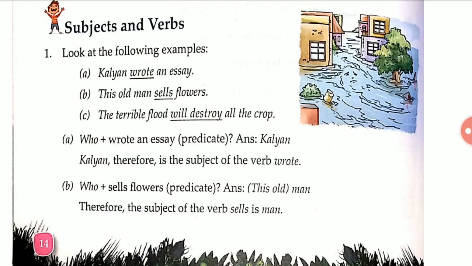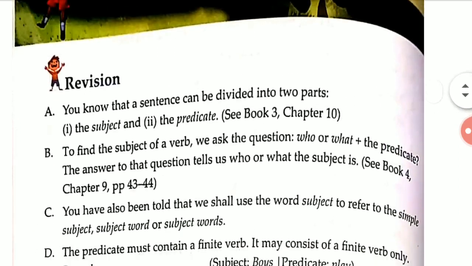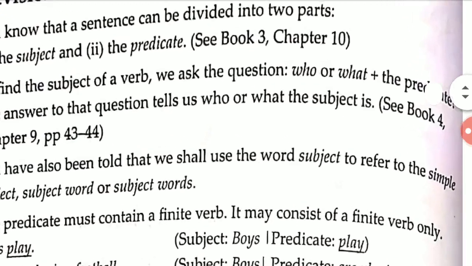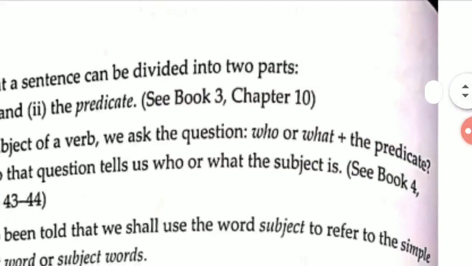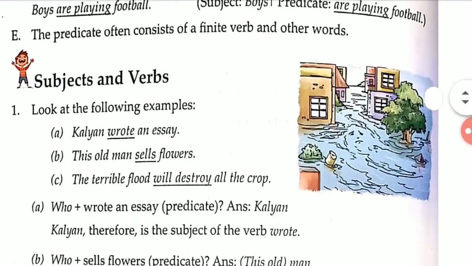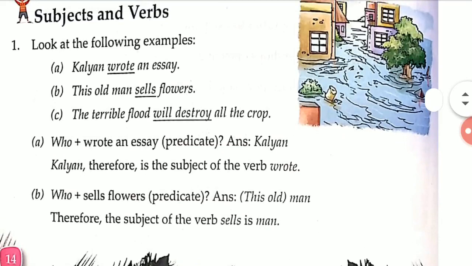You have to notice this and find out the subject of the verb. How will we find it? Because for the subject of a verb, we ask the question who or what. Always ask the question who or what, and while asking this question, we'll find the subject of a verb. Okay. So look at the following examples.